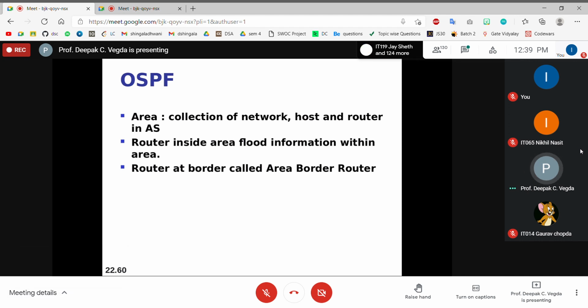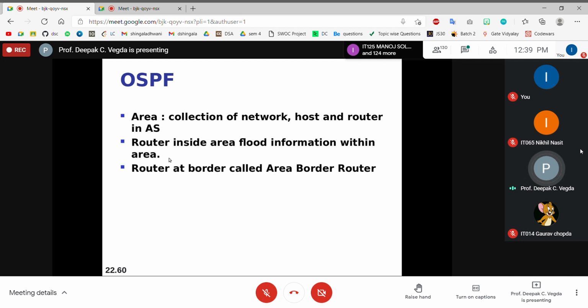Then we only manage it in a particular area only, right? That is what we are doing in OSPF. In practical, I'll show you that. So normally we will take area 0, and we will learn single area OSPF configuration, right? But nevertheless, at least you should have this idea: a collection of networks, hosts and routers in an autonomous system.